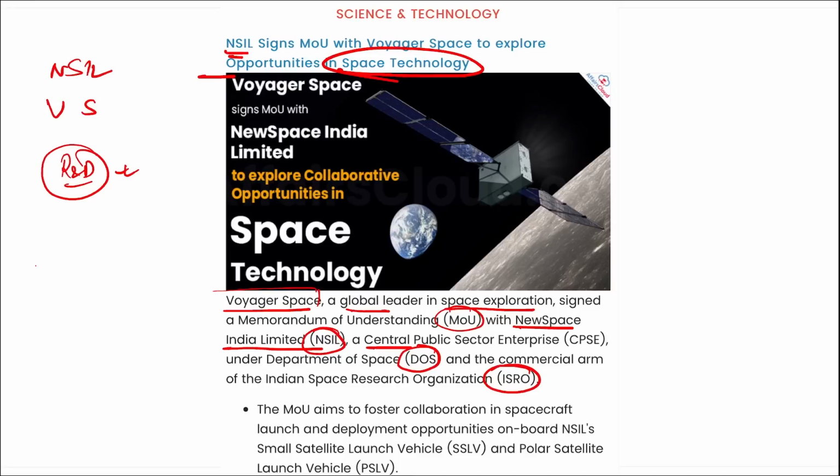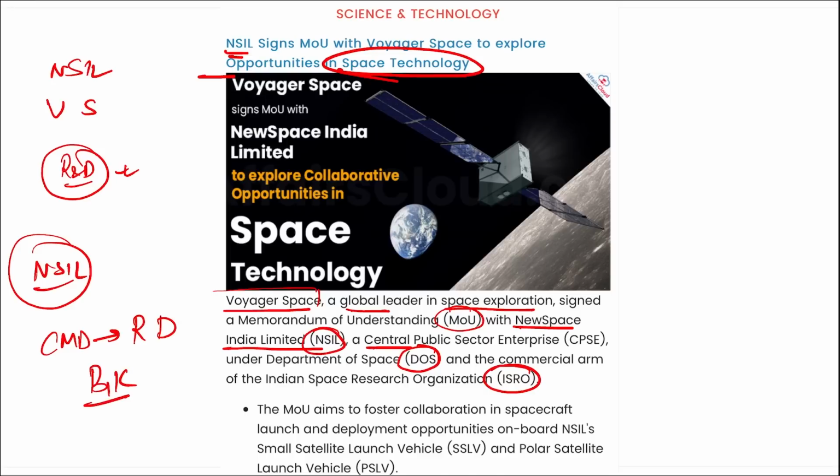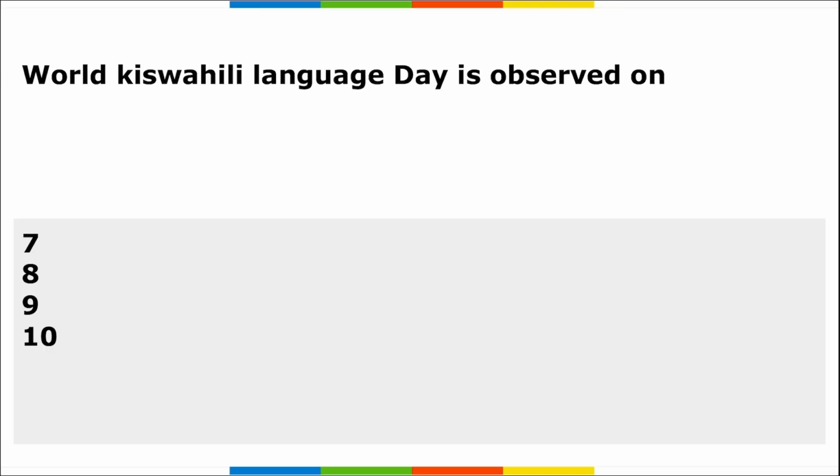If we talk about NSIL, that is New Space India Limited, a commercial arm of ISRO, the CMD, chairman and managing director here, is Radhakrishnan Durairaj, right? And the headquarter here is in Bangalore, Karnataka. It was established in 2019. Right, so NSIL and Voyager Space have signed an MOU where they will be collaborating towards research and development on various space technologies, as well as working towards the small satellite launch vehicle as well as polar satellite launch vehicle also.